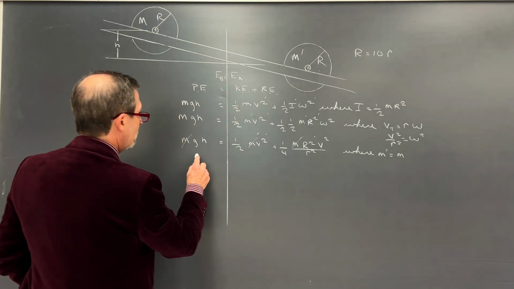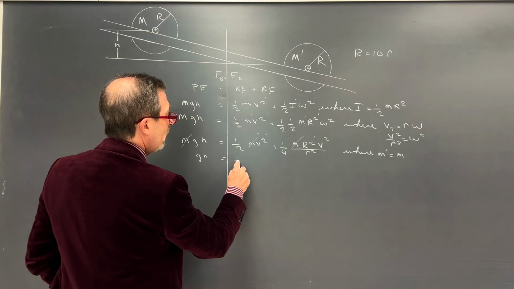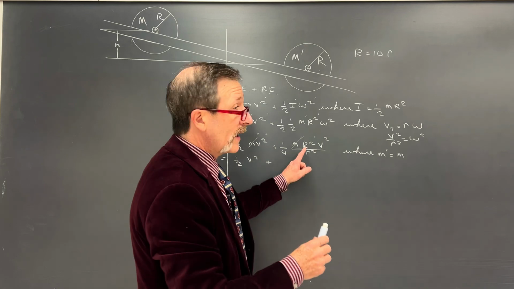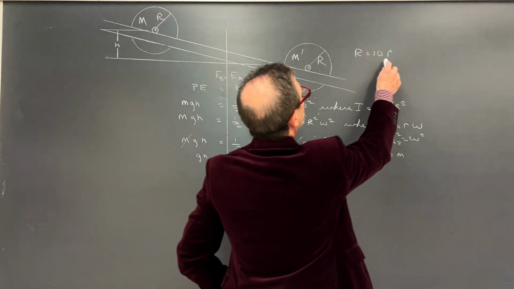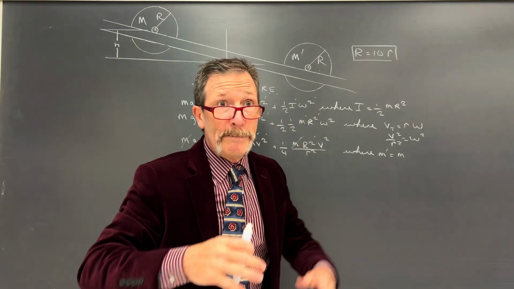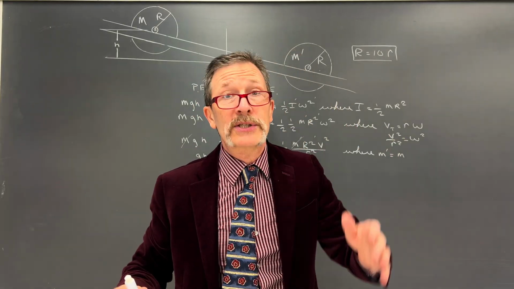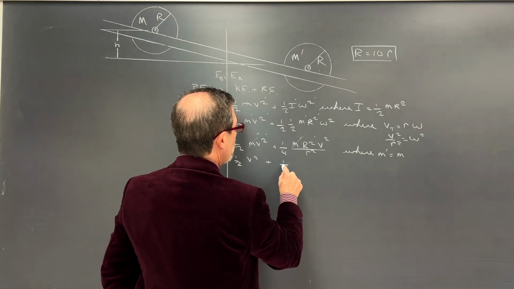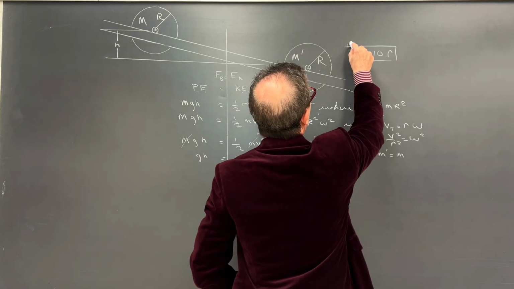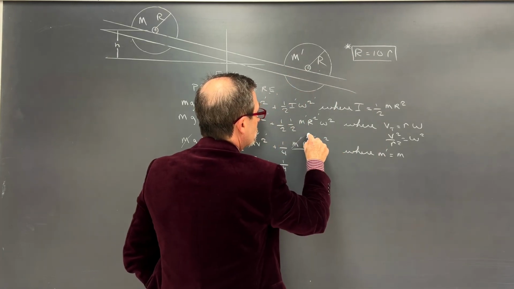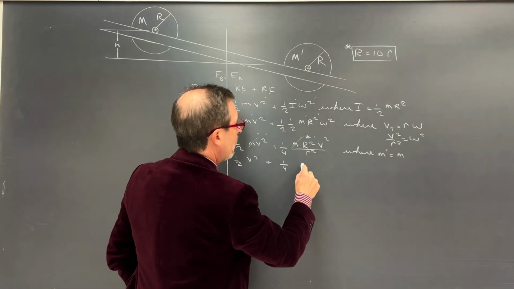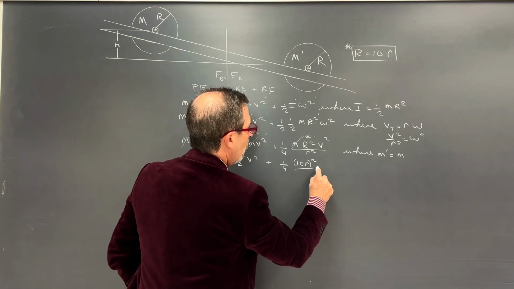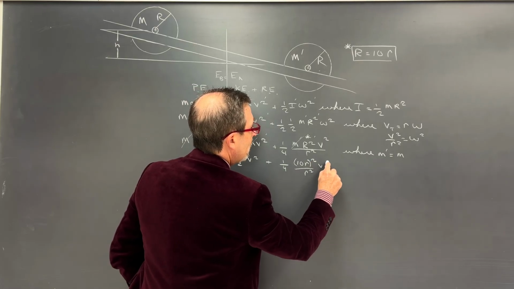All right, so now I've got my gh, which equals 1/2 v squared plus, now notice I've got 1/4 here, and then I've got r, and I'm going to invoke this right here. I'm going to say, since our big R, and we're just making that number up, I can actually measure them, but it's a really easy number to work with. I can end up saying 1/4, and I'll put a little star right there to indicate where I'm getting that from. I can say big R is also known as 10r, and I need to square that all over r squared, v squared.